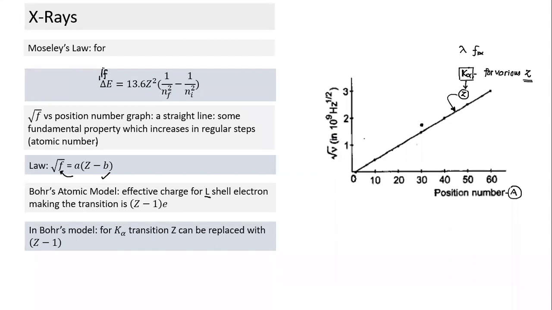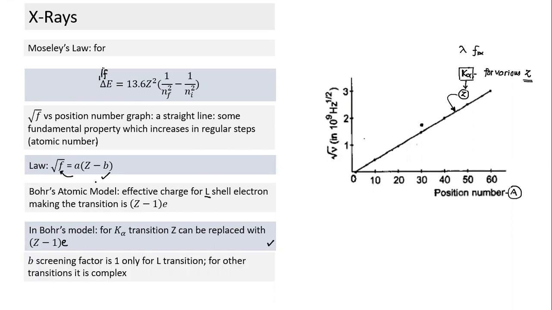When we apply it to the K alpha transition, since the effective charge is not Ze, it has to be replaced with (Z minus 1)e. Sorry, I missed it there. Then they applied it and checked whether the results match. It was found that the experimental results were in harmony with Bohr's model prediction. Bohr's model prediction, when applied to K alpha wavelengths or frequency, matched the experimental result.